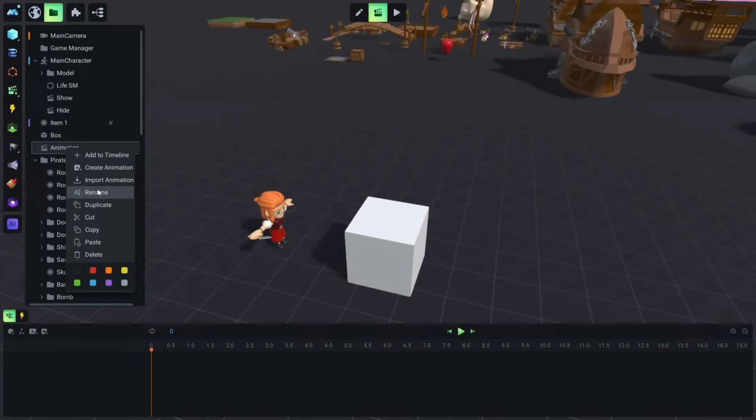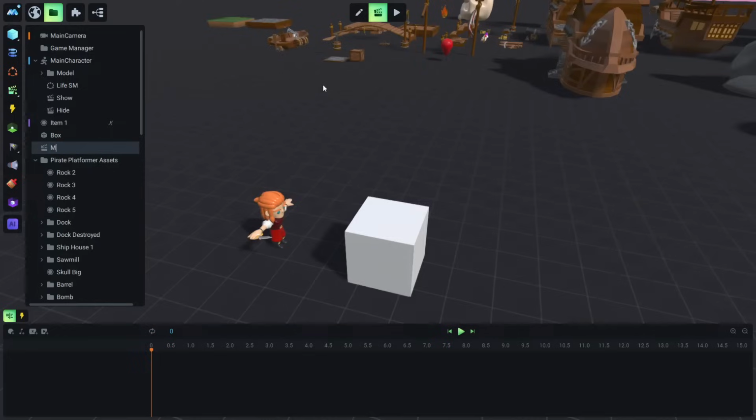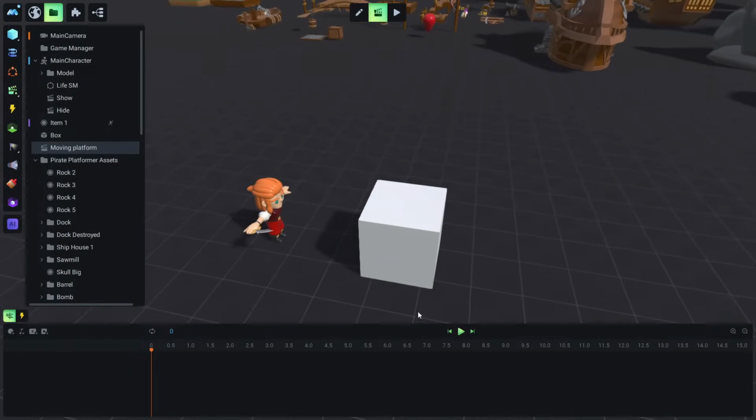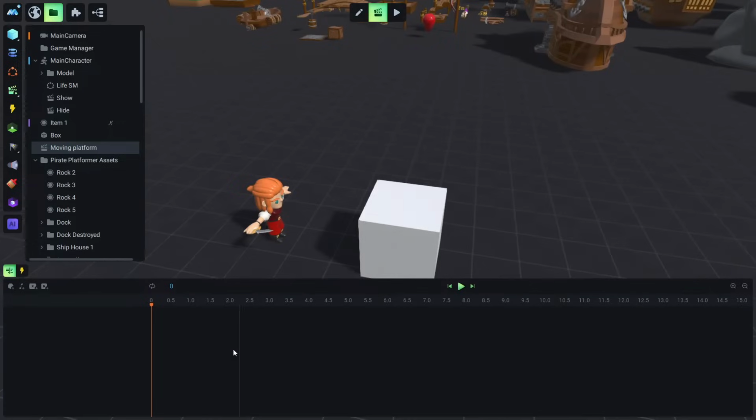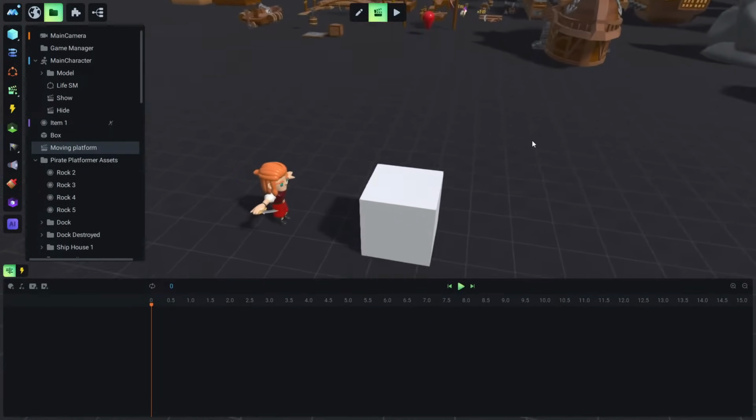We can rename this animation anything we like, something like moving platform. Okay, moving platform, and you will see now that this familiar timeline now appears.